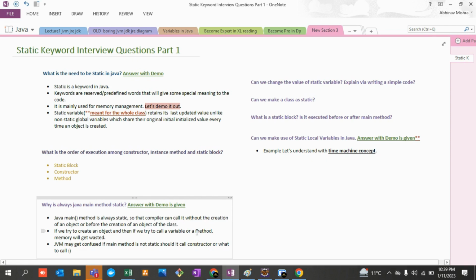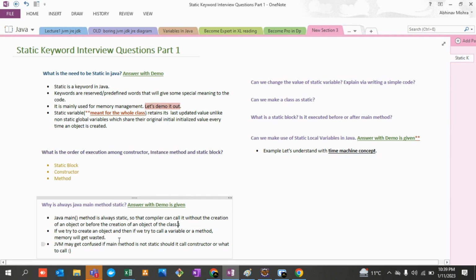And let's say there is not one class, let's say there are 500 classes that are going to be executed, right? And for 500 classes, if even one object is required, one line of code is required, so 500 different objects would be required to run the main method, for example, okay? So that we can call anything, right? But this is the reason why it has been defined as static.